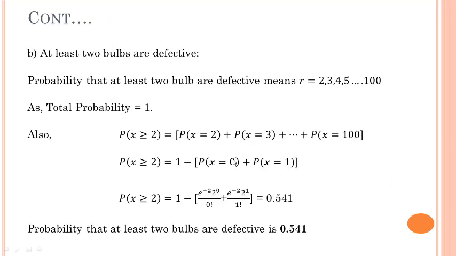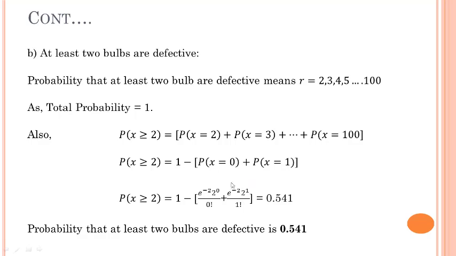0.1804. In the second case, at least 2 bulbs are defective, which means the r value is 2, 3, 4, 5 up to 100. As we know that the total probability is 1, we can write the equation: probability of x greater than or equal to 2 is equal to probability of x equal to 2 plus probability of x equal to 3, and so on. So we can rearrange this equation in this way: probability of x greater than or equal to 2 is equal to total probability 1 minus probability of x equal to 0 plus probability of x equal to 1. Here the value of r is equal to 0 and the value of r is equal to 1.